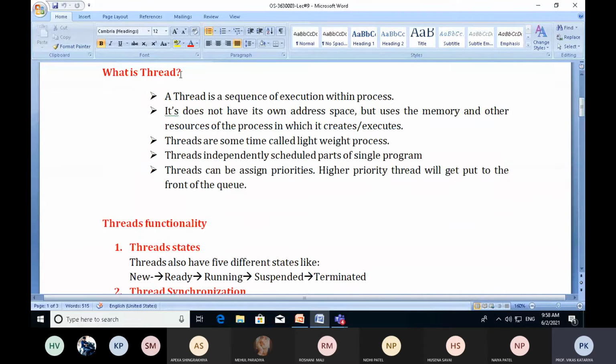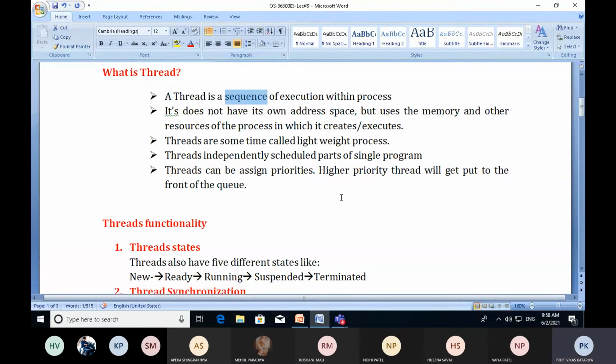So, the basic definition: what is a thread? A thread is a sequence of execution within a process. Suppose we are running a single process, and that process runs through a continuous number of sequences.